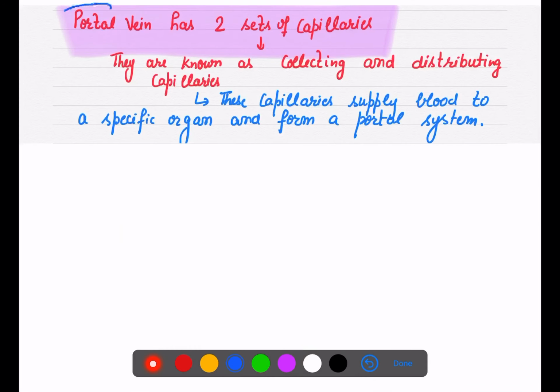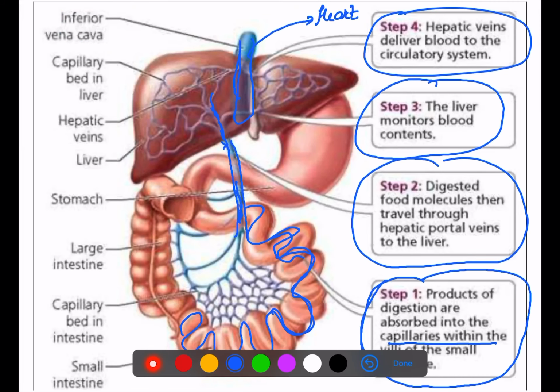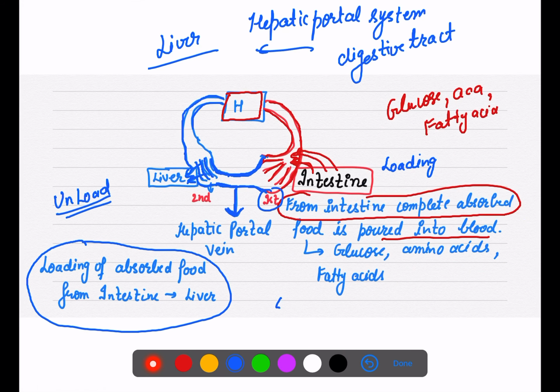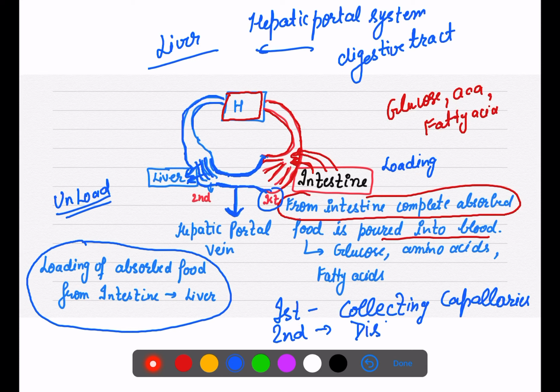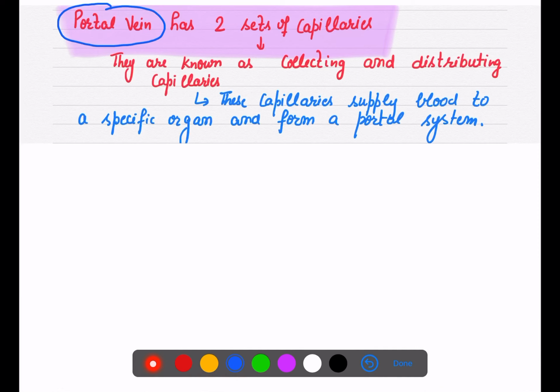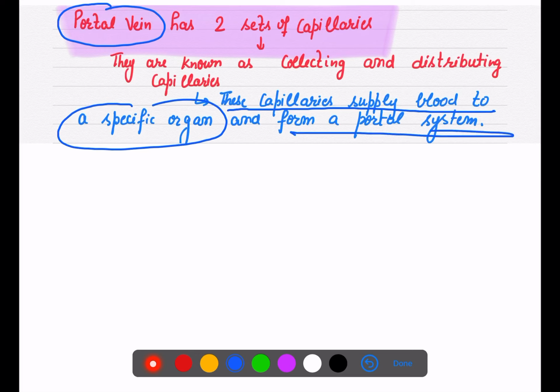So portal vein के पास two types of capillaries हैं. कौन कौन सी? First कौन सी हैं? Which are collecting capillaries. These are known as collecting capillaries, right? And second capillaries, they are known as distributing capillaries. So first हमारी कलेक्ट करती हैं, and second they are known as distributing, जो डिस्ट्रीब्यूट कर देती हैं लीवर को. So these capillaries supply blood to a specific organ and form a system which is known as